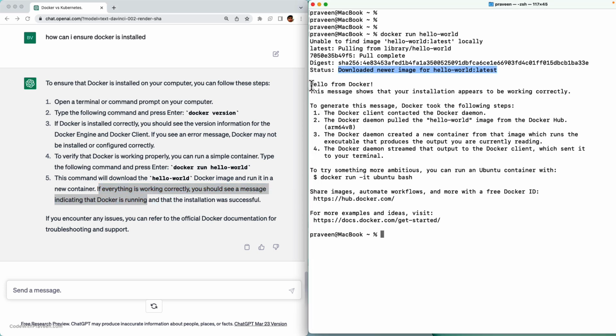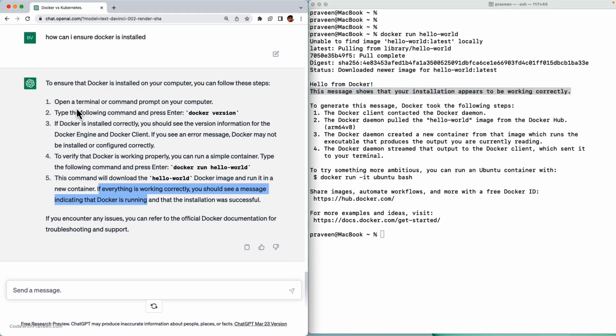Yes, I can see the text Hello from Docker. This message shows that the installation is working correctly. Okay, this gives me the confidence that Docker is installed properly and I am ready to explore further. It's good. It gave me exactly clear instructions on how to verify.